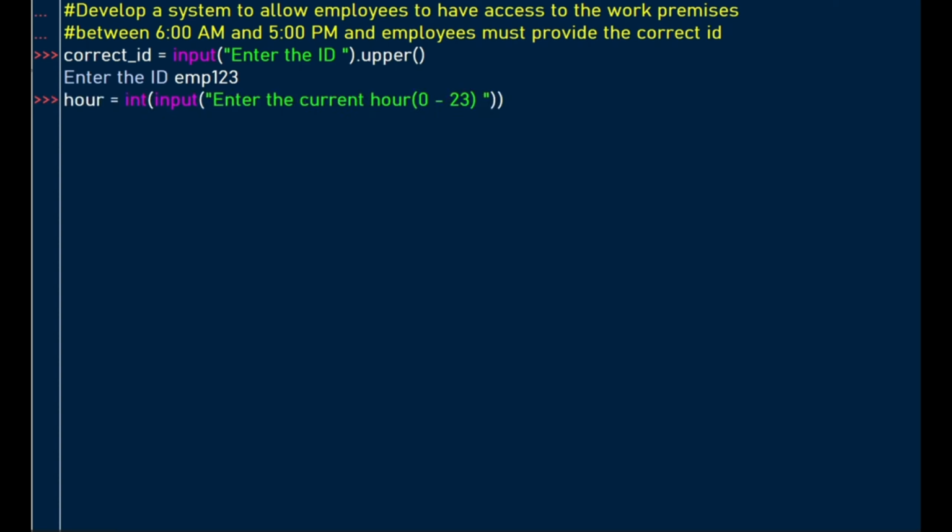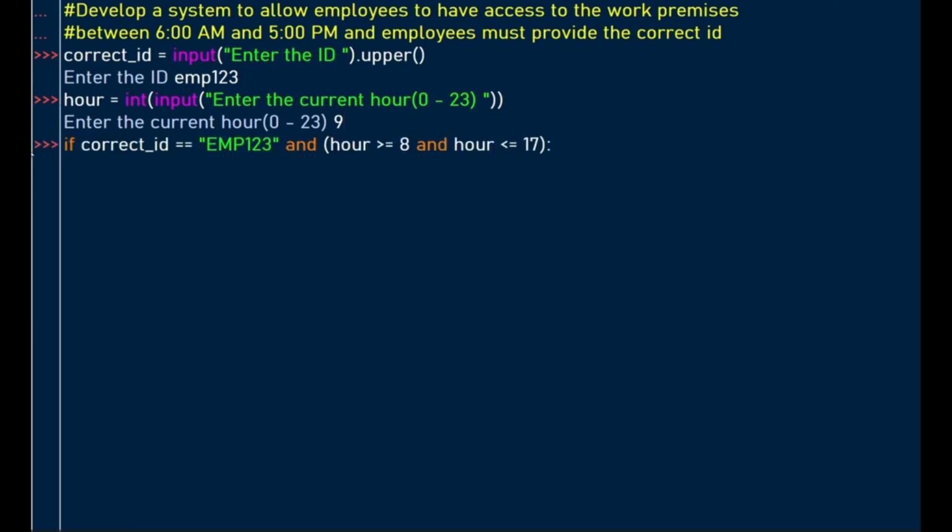We also want to allow the employee to enter the current hour, so we're capturing the hour they've arrived at the work premises. So let's capture the input from the employee here. So the employee has entered 9.